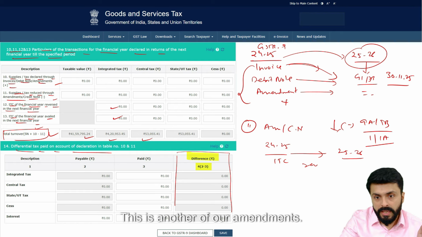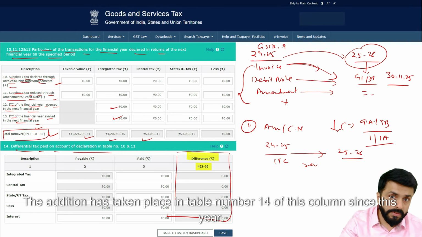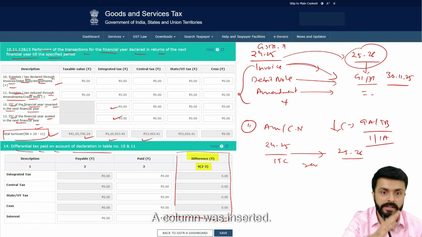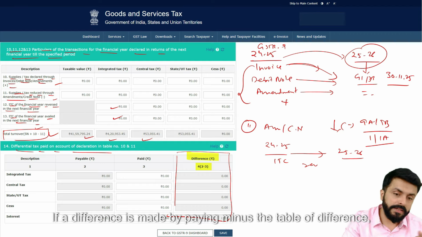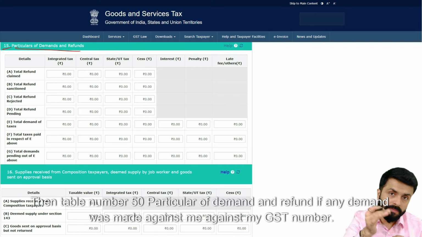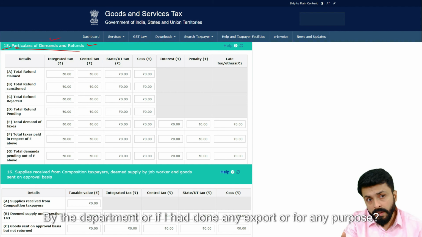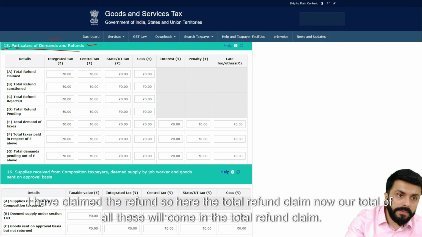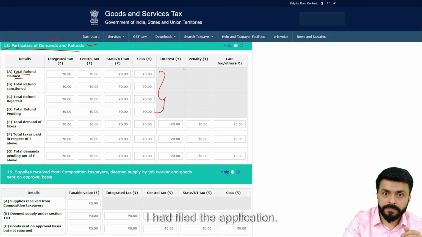Which is this column. This is another of our amendments. The addition has taken place in table number 14 of this column since this year. A column was inserted. If a difference is made by paying minus the table of difference, will I have to pay it? Then table number 15, particulars of demand and refund: if any demand was made against my GST number by the department, or if I had done any export or for any purpose, I have claimed the refund, so here the total refund claim, now our total of all these will come in the total refund claim. I had filed the application.